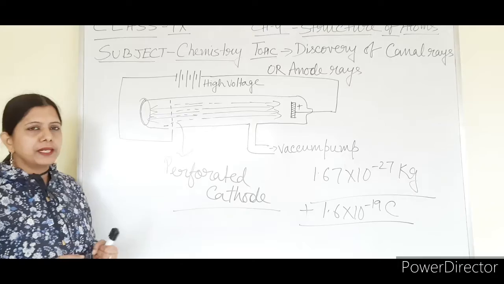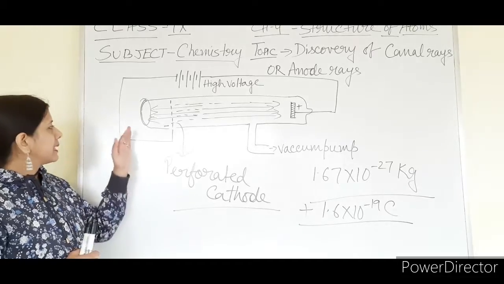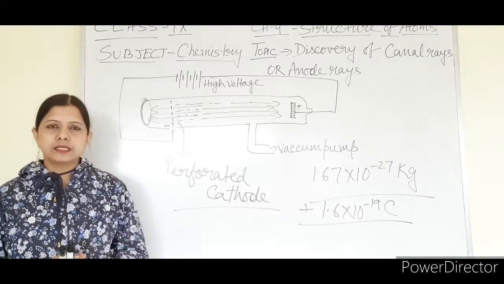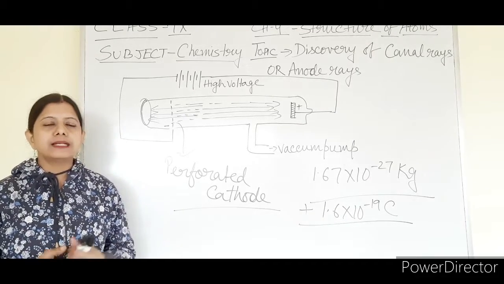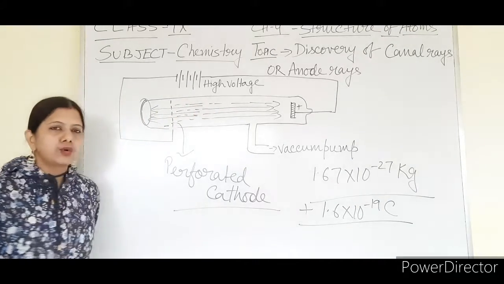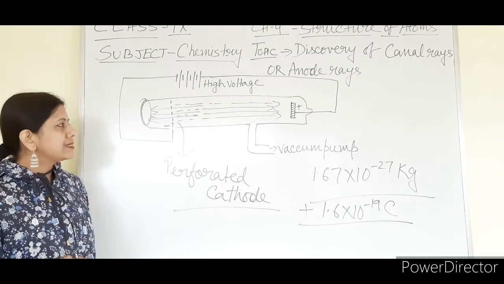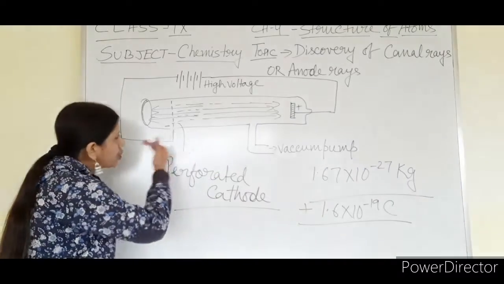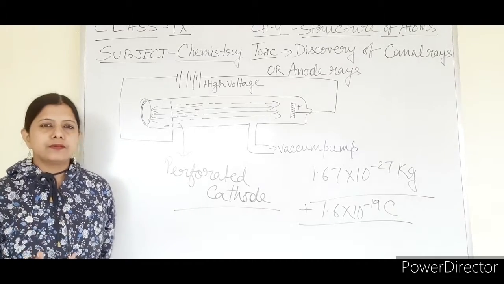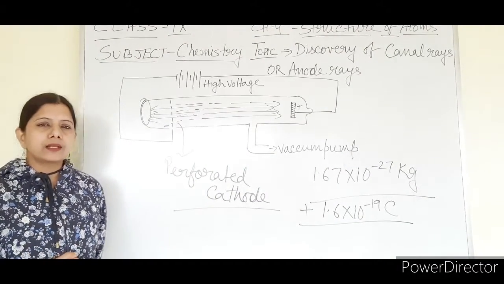And the same setup was used: using the vacuum pump, the pressure was reduced, it was connected with a high voltage electric supply, and then the observation was made. So what observation was found? It was found that some rays travel from cathode to anode, as we saw previously. And some other rays were travelling from anode to cathode. This time special rays were found which were travelling from anode towards cathode.